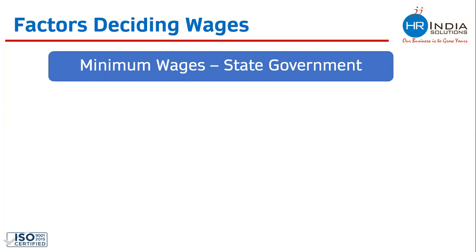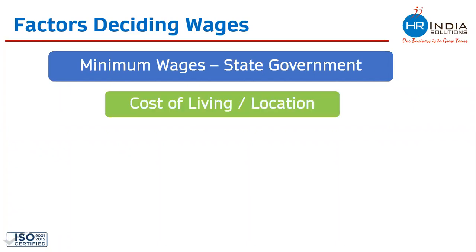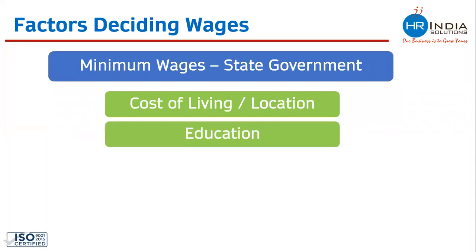And let's see how the state decides minimum wages for their workers. These are again decided on the basis of cost of living and location. You will see that the state where cost of living is high or which are bigger states, the minimum wages are higher. Minimum wages are also decided on the basis of education. Whenever you see the minimum wages circular of the government, you will see that they are saying that a matriculate would be paid this much, an undergraduate would be paid this much, and this is the minimum wage for postgraduate people. So on the basis of education, even the government is deciding minimum wages.